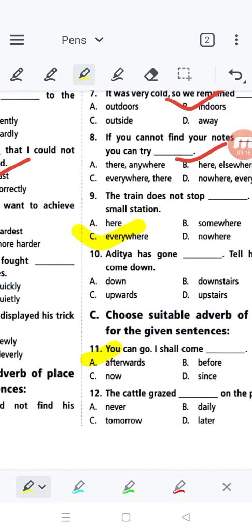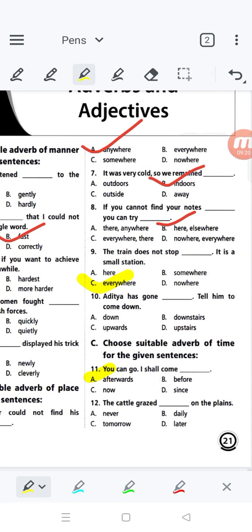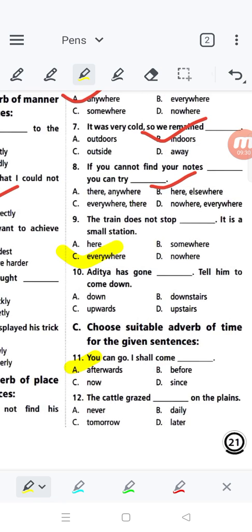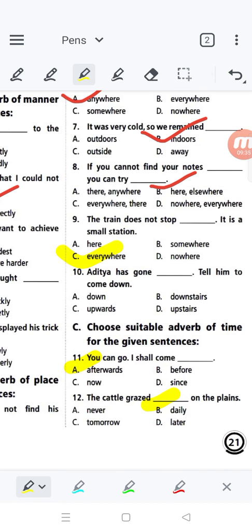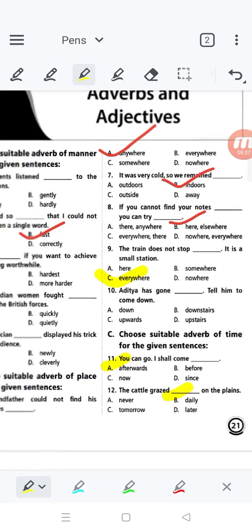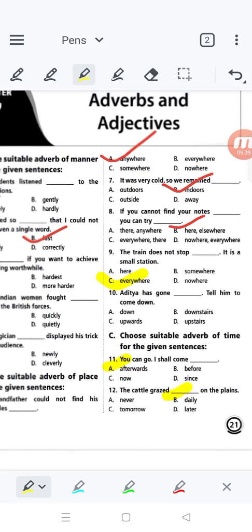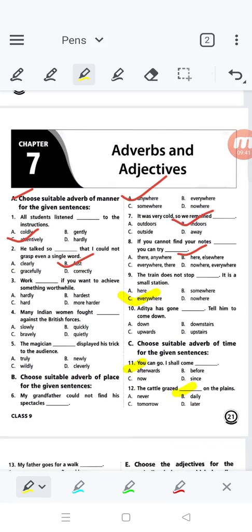See the 12 number question. The cattle grazed dash on the plains. Options are never, daily, tomorrow, later. The cattle grazed daily on the plains. So daily is the one. You can take that one. B number is the correct one. Okay.